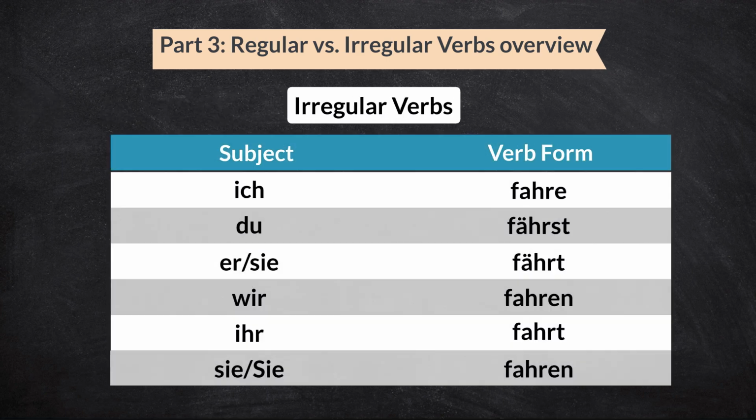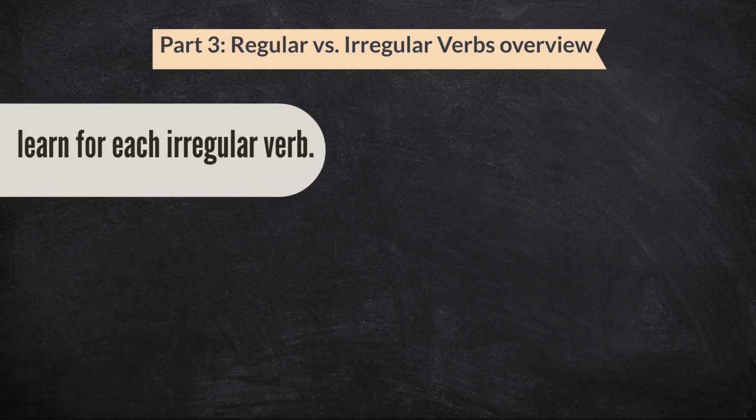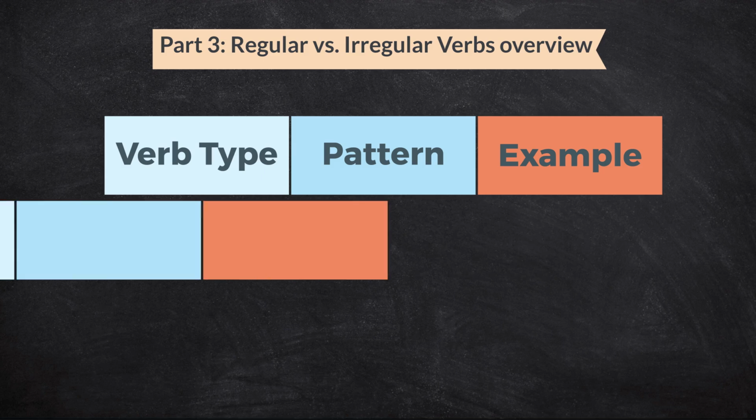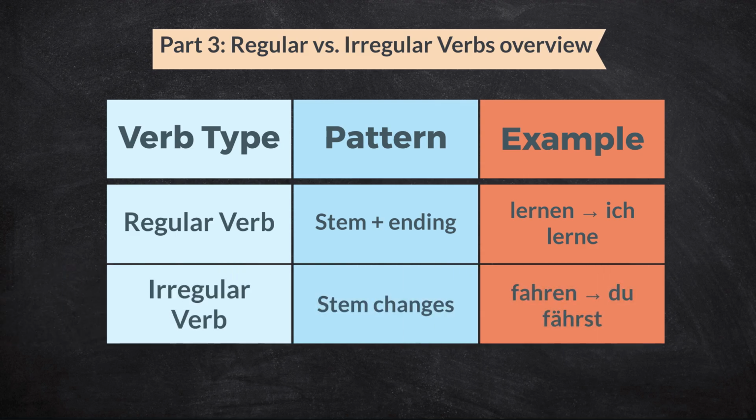An irregular verb changes the stem when you conjugate it. Look at the verb fahren, which means to drive or to go. The stem is fahr, but in some forms it changes to fähr, with an umlaut a. Example: du fährst, er fährt. The vowel a changes to umlaut a. This is something you just have to learn for each irregular verb. So remember, regular verbs follow easy rules. Irregular verbs change, especially in the du, er, sie, es forms.